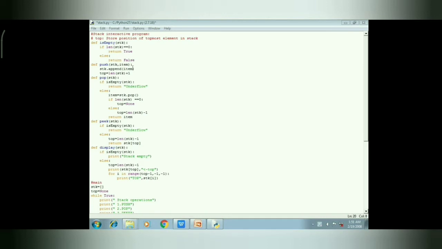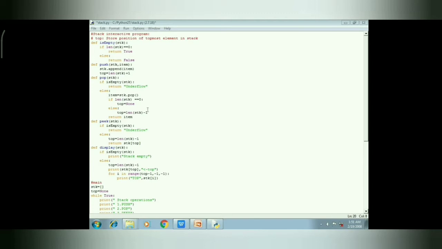In the first function, we are checking if the stack is empty or not. If length of the stack is equal to 0, then the stack is empty, and if we want to pop an element from an empty stack, then underflow error will come. In push function, we will enter an element to the stack. For this, we will use append function.